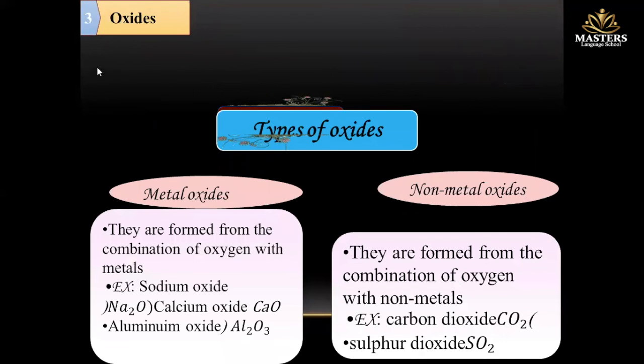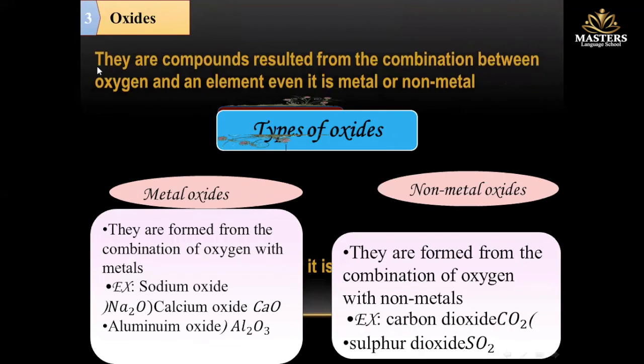Okay. Oxides. Oxides are compounds resulting from the combination of oxygen with an element, whether metal or non-metal. So here we have two different types of oxide: metal oxides and non-metal oxides.